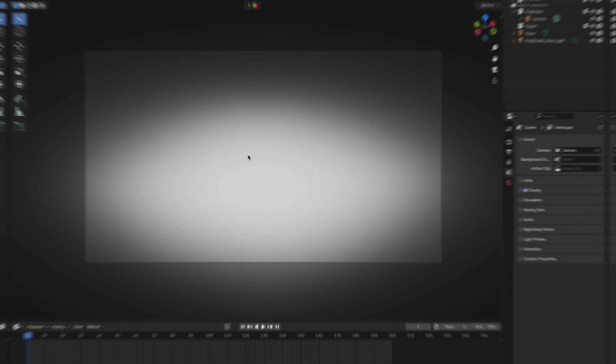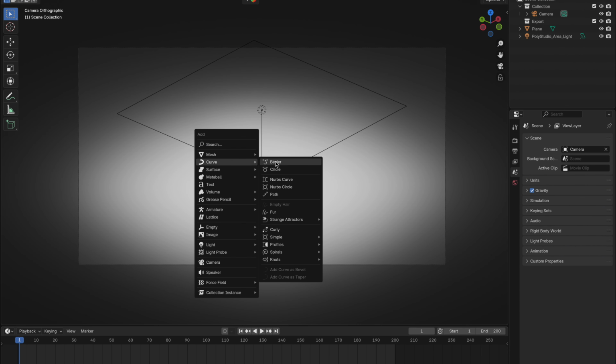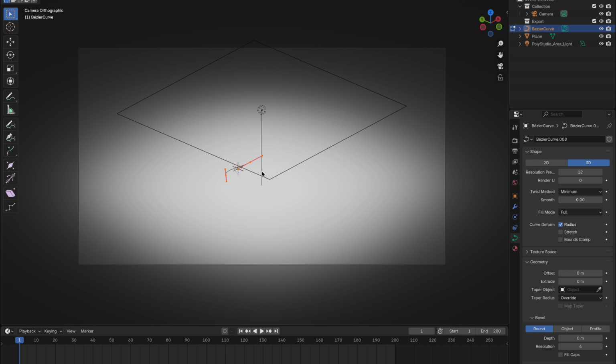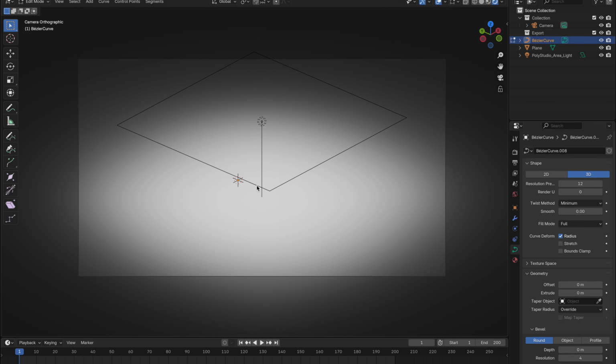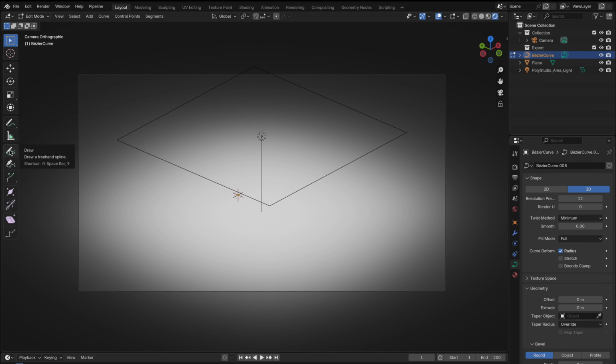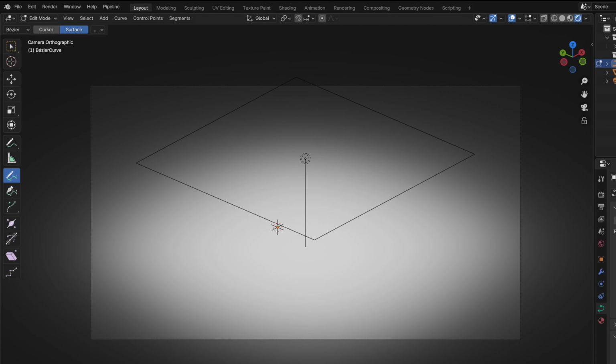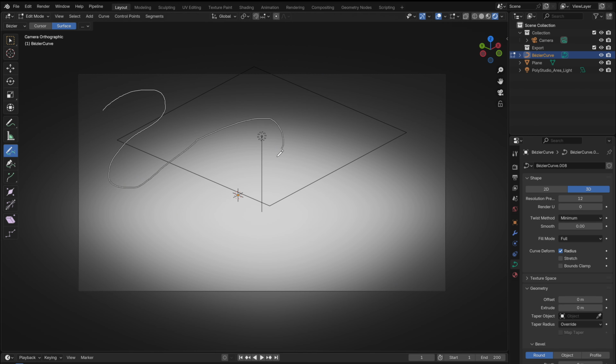First, we're starting fresh. An easy way to create cables in Blender is by adding a Bezier curve. Tab into edit mode and delete all the default vertices. Now we'll draw our own. Head over to the side panel, grab the draw tool, and make sure surface is enabled so the curve sticks to whatever faces it touches. Now draw your cable path.